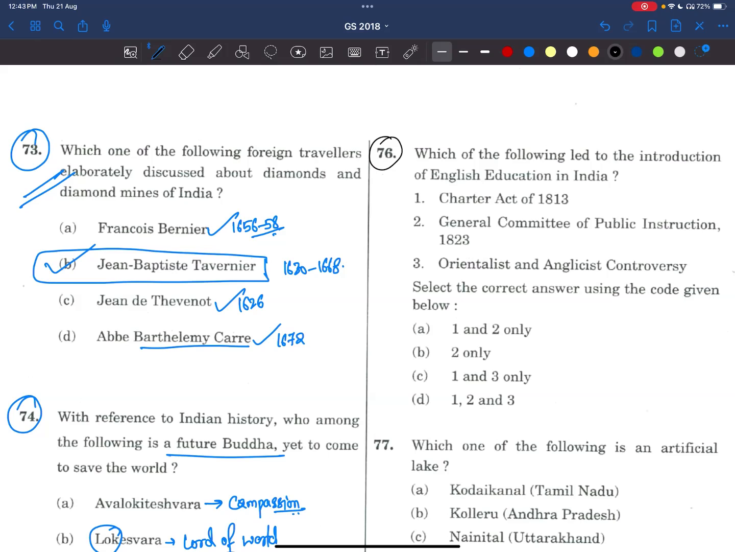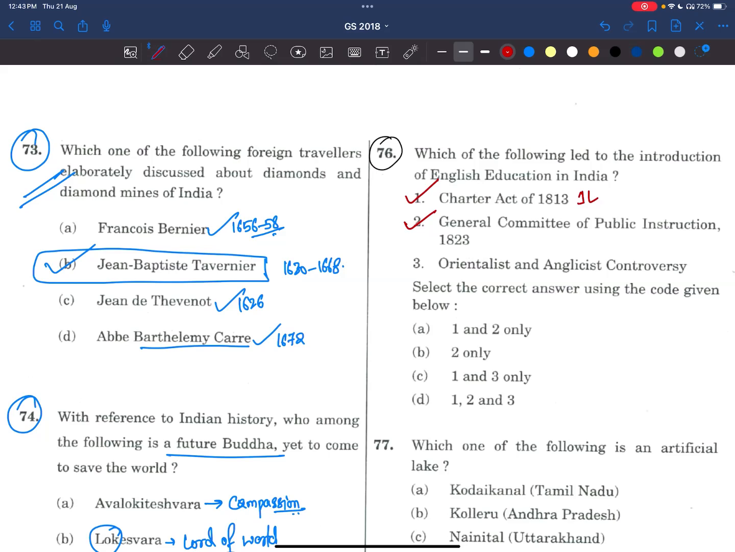Now, which of the following led to the introduction of English education in India? Charter Act 1813, yes. In that they said to spend 1 lakh for education. After that there comes a debate between either to give Oriental education or English education. Based on that only, the British government created this committee, the General Committee of Public Instruction. So this is also there.